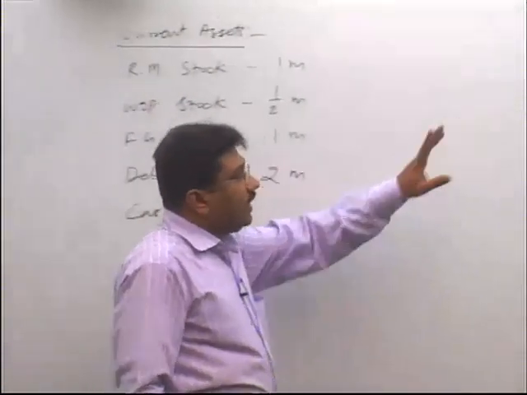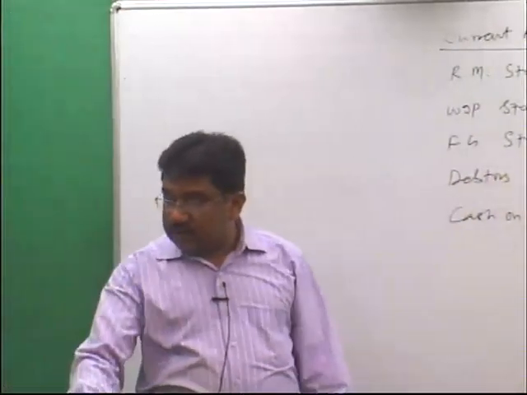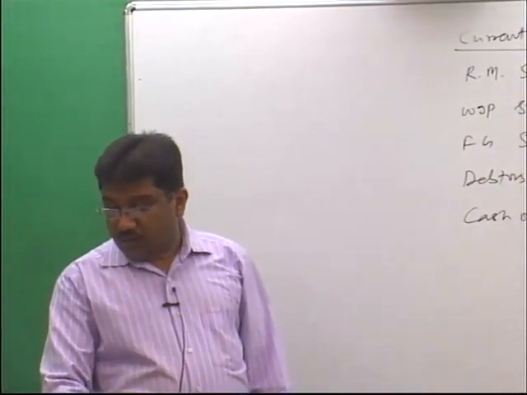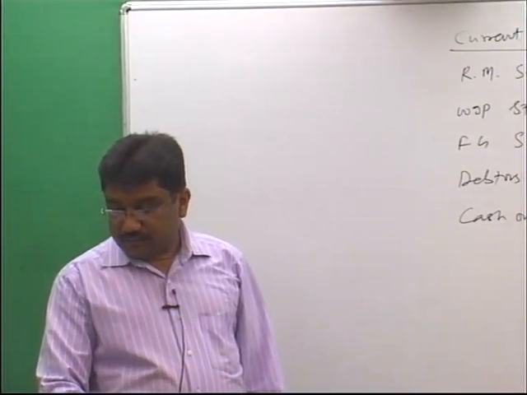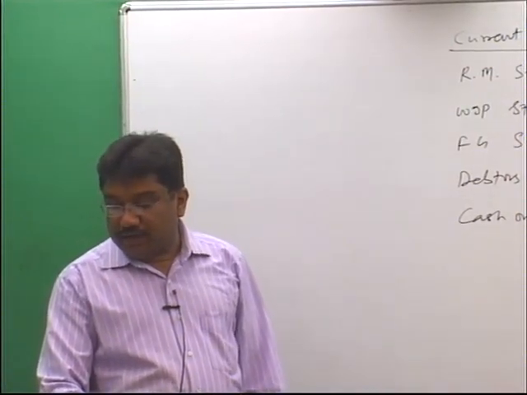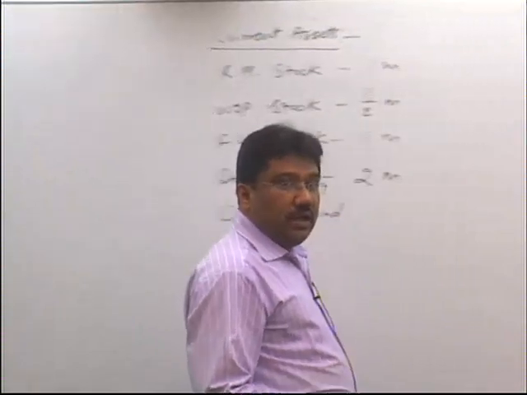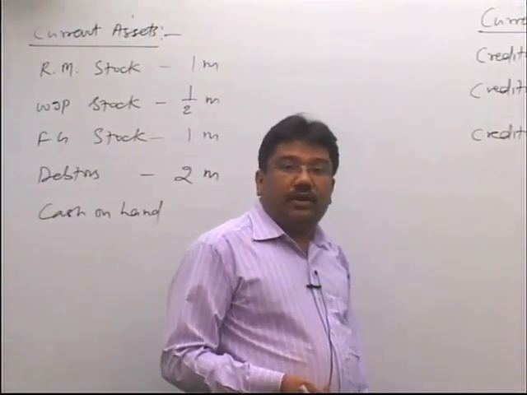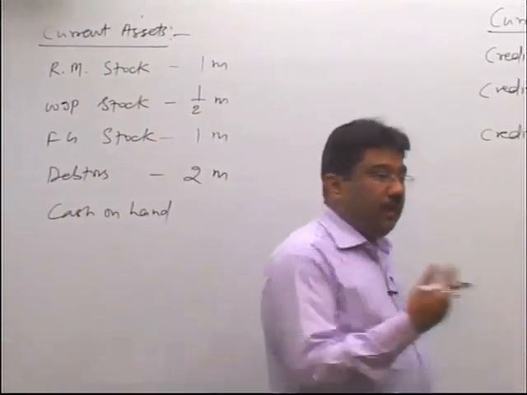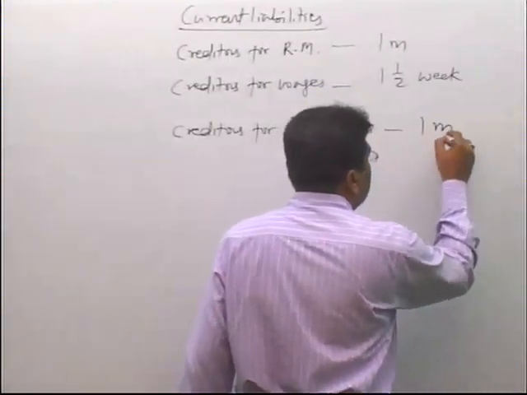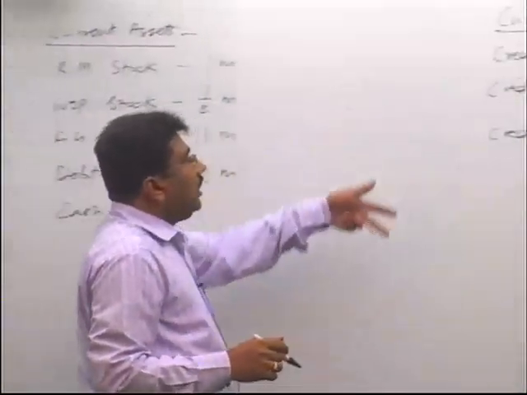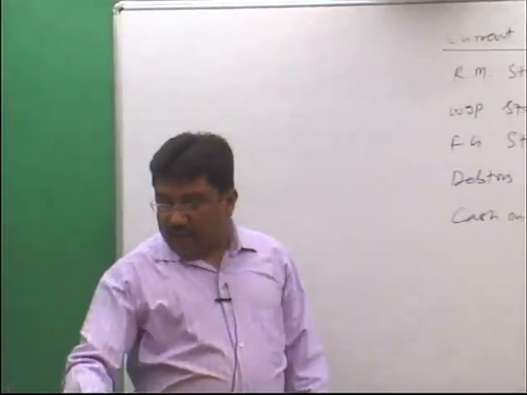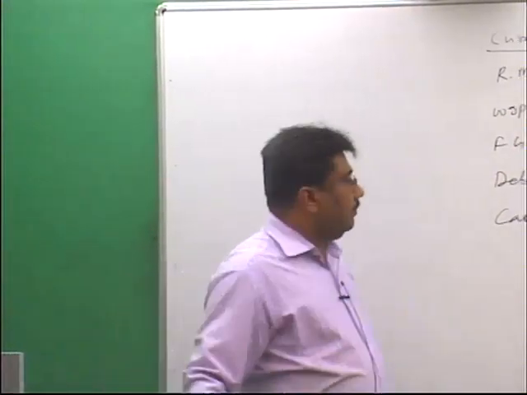So this is our second current liability, and the third one is the creditors for overhead is 1 month. Time lag in payment of overhead expense is 1 month. It means the day on which we incur overhead, we don't pay on the same day, we pay after 1 month. So these are the 3 current liabilities.